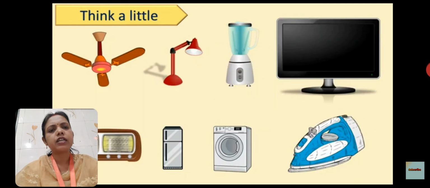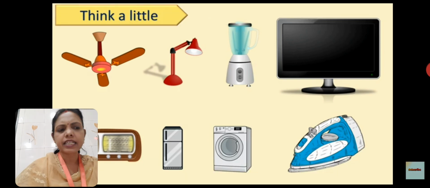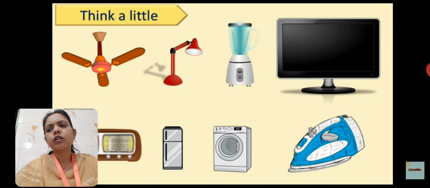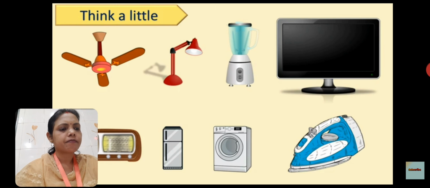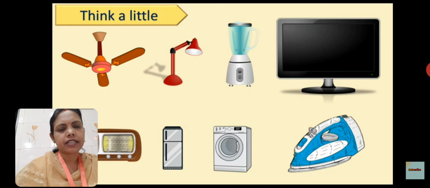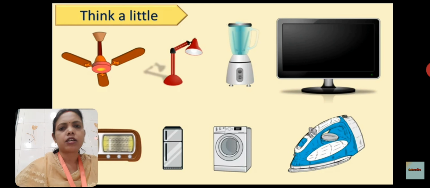So children, here we are going to see one example. Here a question is there: with the help of all these things, that is sound energy, chemical energy and mechanical energy, what energy are we getting and in which form is this energy converting?